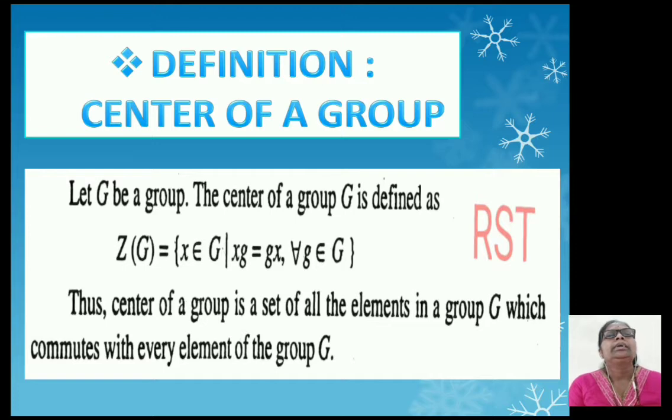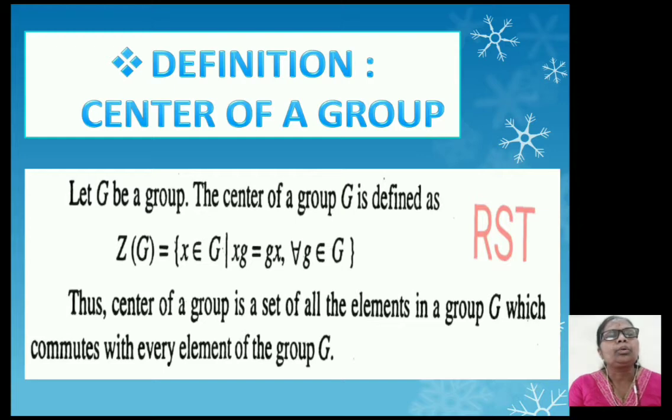First, we see the definition of the center of a group. You know group. Group means a non-empty set G together with a binary operation star satisfying four properties.